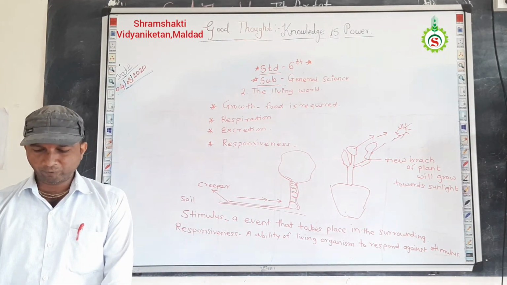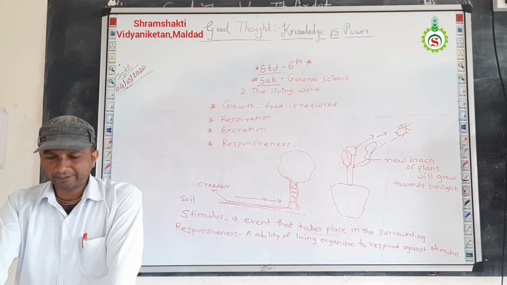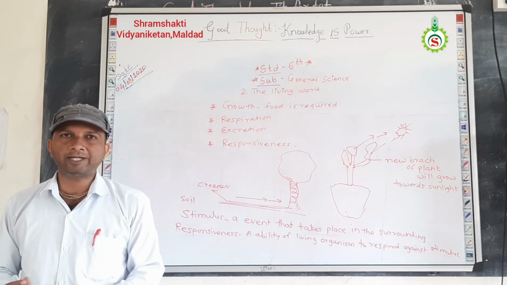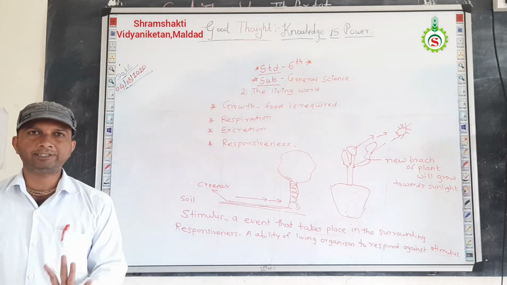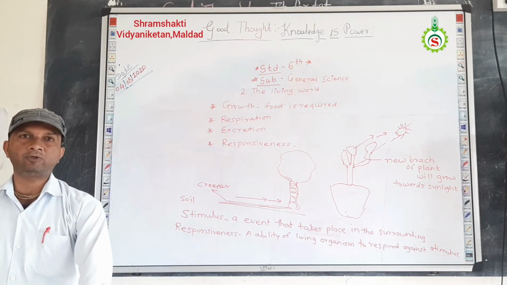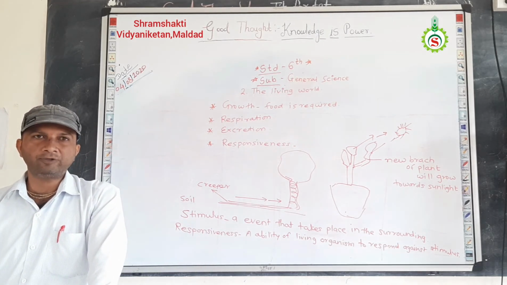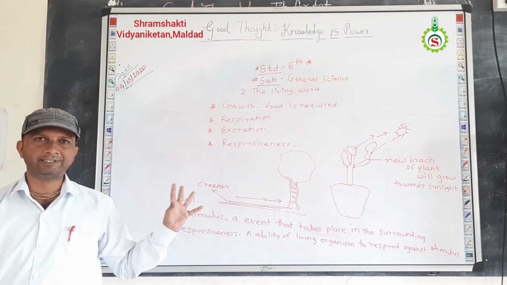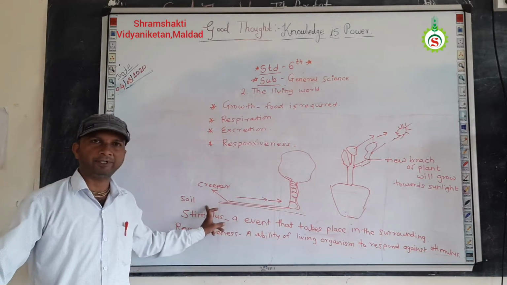Now, there are some questions. Use your brain power. In the first question, in each of the examples given above, what is the stimulus and what is the response? On page number 12, four examples are given. In that, you should identify which is the stimulus and which is the responsiveness against it. The first example: light flashed suddenly into your eye. The light which is flashed is the stimulus, the event that takes place in the surrounding. And when we close our eyes, it is the responsiveness against that stimulus.